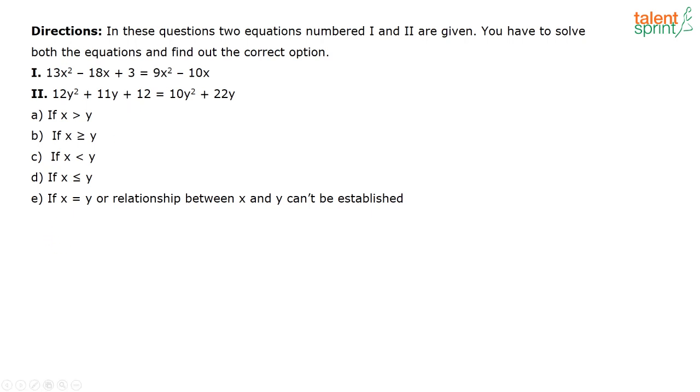13 minus 9, correct? That is 4x squared minus 8x plus 3 is equal to 0. So that is your first equation, and your second equation is going to be 12 minus 10, that is 2y squared minus 11y plus 12, that is equal to 0.